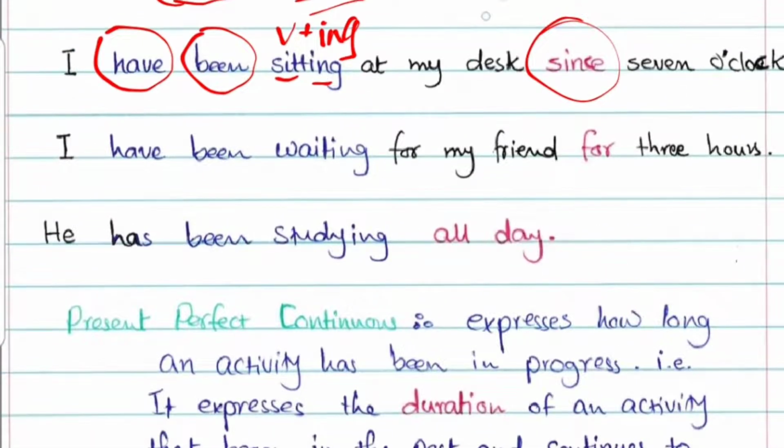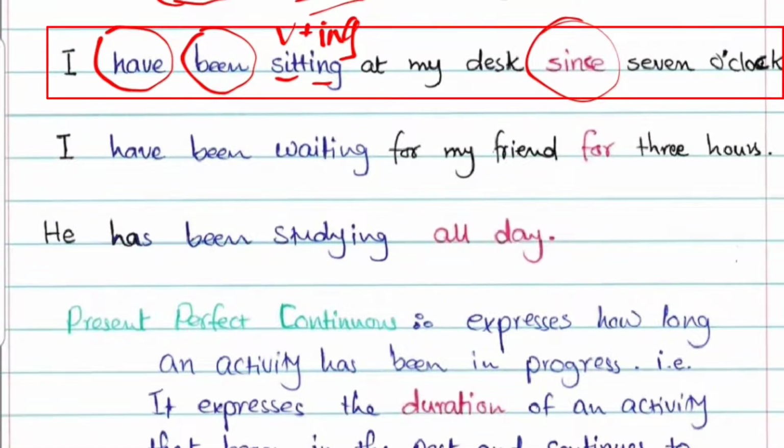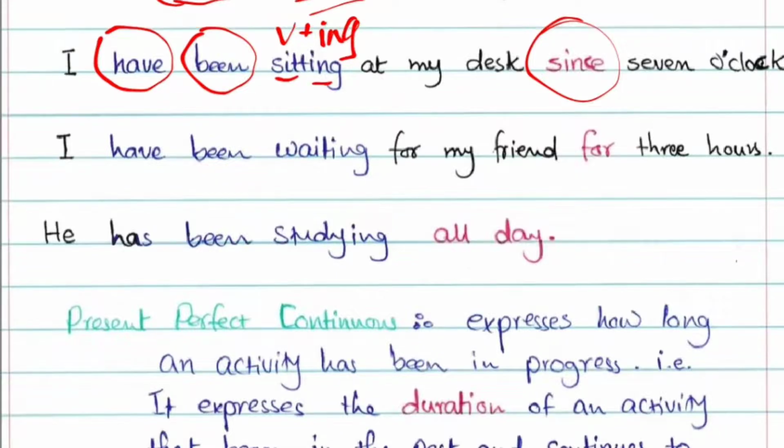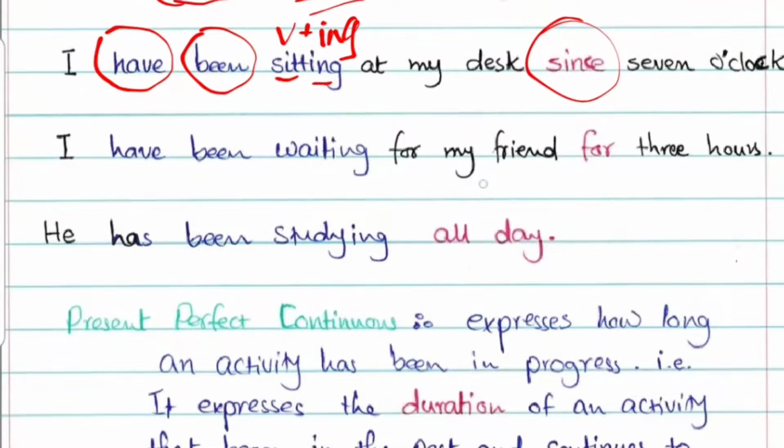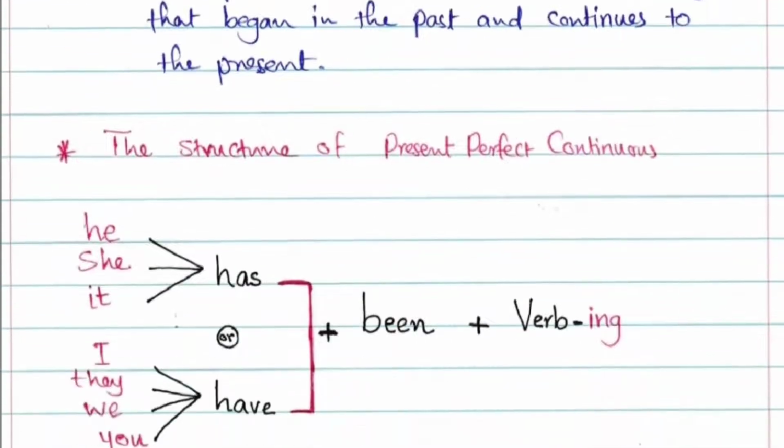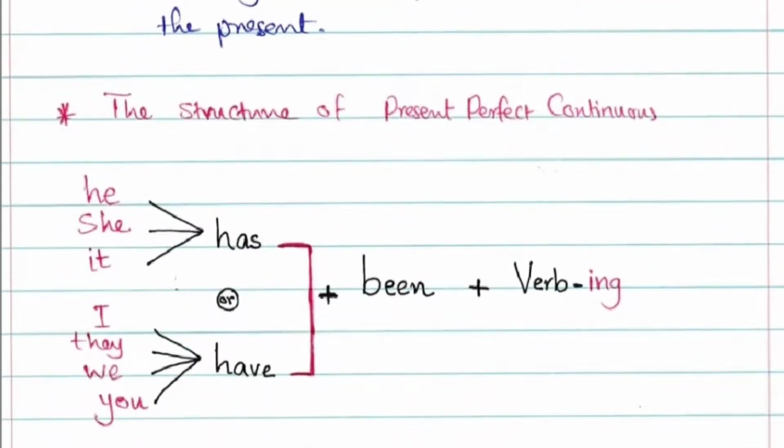Like these examples, I have been sitting at my desk since 7 o'clock. It means I have been sitting at my desk from 7 o'clock until now. Or I have been waiting for my friend for 3 hours. It means that 3 hours ago, I was waiting for my friend. Until now, I'm still waiting for my friend. So I use here a present perfect continuous to indicate that it began in the past and continues up to now. So the structure is very clear for a present perfect continuous. It contains has or have depending on the subject, plus the past participle been plus verb plus ing.